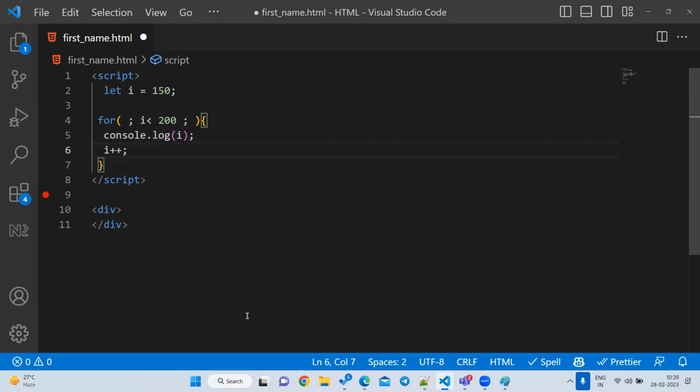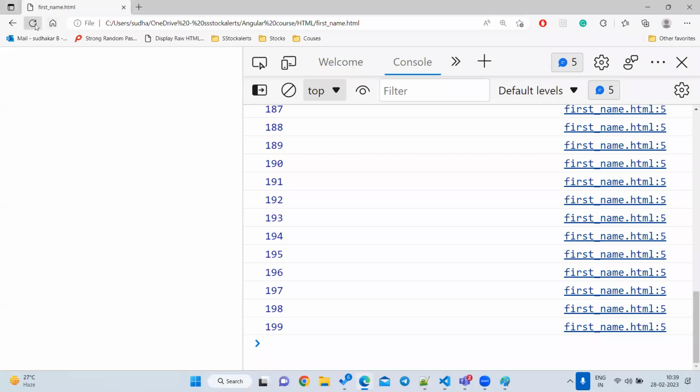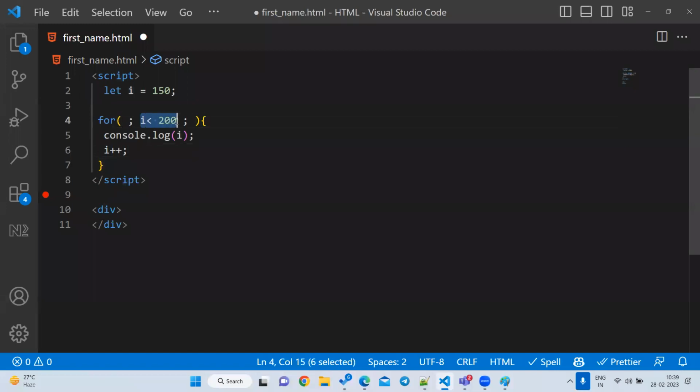Now this is also fine. If I reload the page, same output. Now what if I remove this one? Will it throw an error or will it work fine?